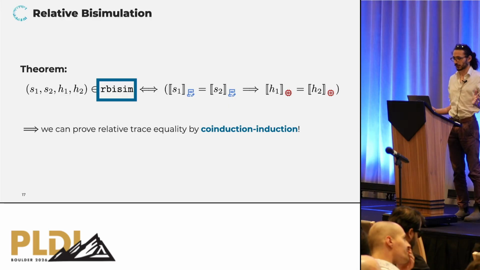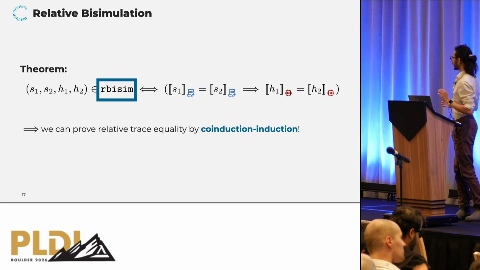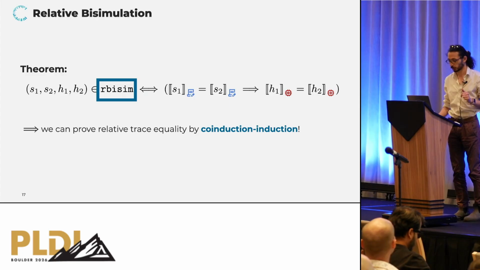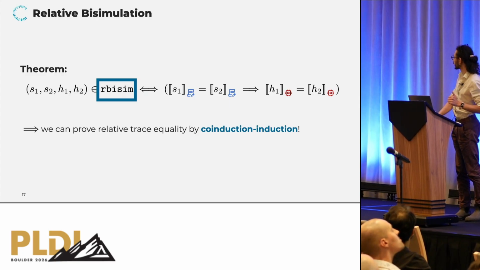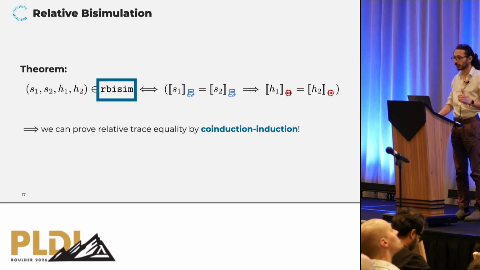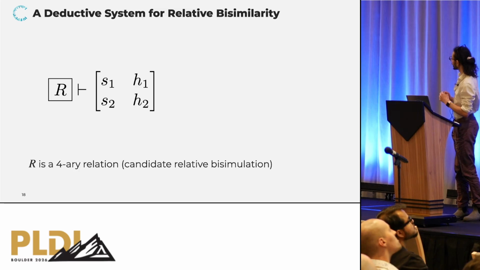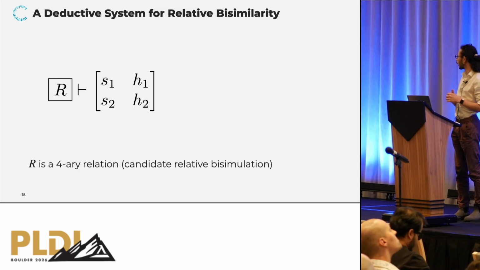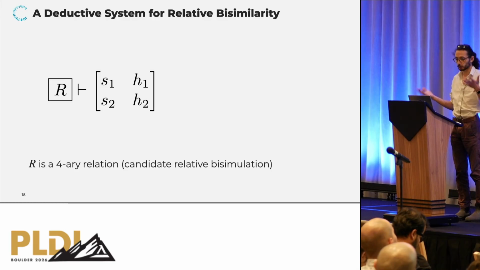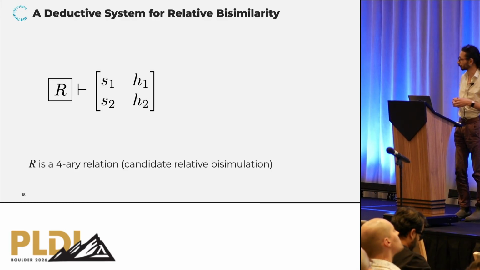So this is all great in theory. I don't know about you, but personally, I really do not like to stare at fixed point equations. What I do like, though, is nice high-level proof rules and deductive systems. So let's do exactly that. Can we use relative bisimulations in a much more user-friendly manner through a deductive system?